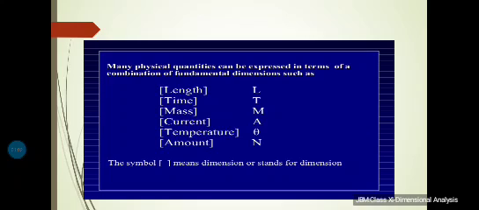Thus, length has the dimension L, mass M, time T, electric current A, thermodynamic temperature denoted by theta or K, luminous intensity is denoted by CD, amount of substance is denoted by N or MOL, mole. The symbol for square bracket stands for dimension.